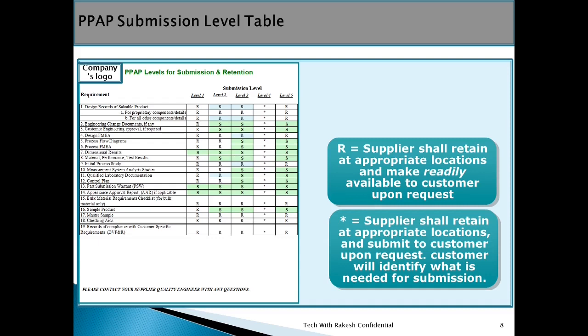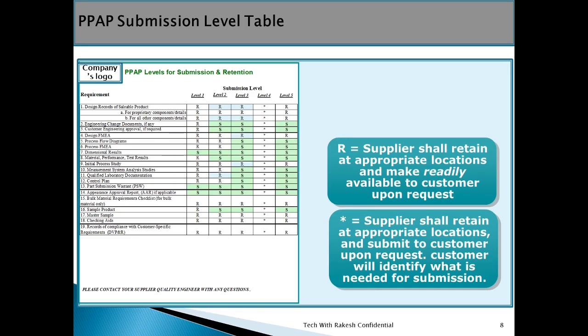When you go through level 1, here RS has been written. So what does R stand for? R means the supplier shall retain at an appropriate location and make readily available to the customer upon request. When R is written, it means that document you have to make ready. You have to keep this record at a certain location. When the customer asks, then you have to submit. Where S is written, it means you have to submit those documents at that level to the customer.